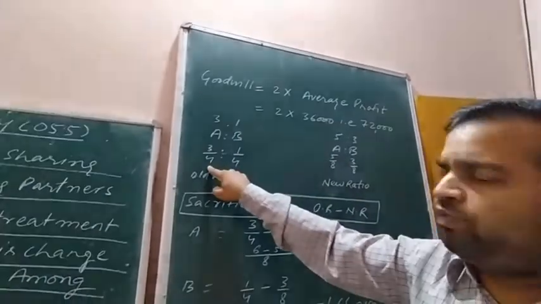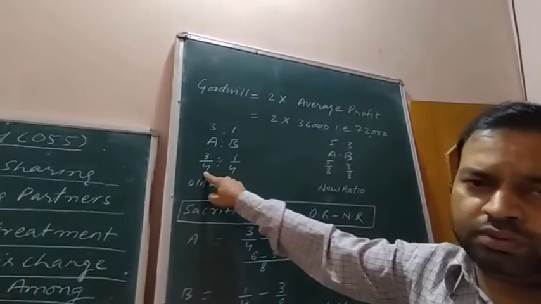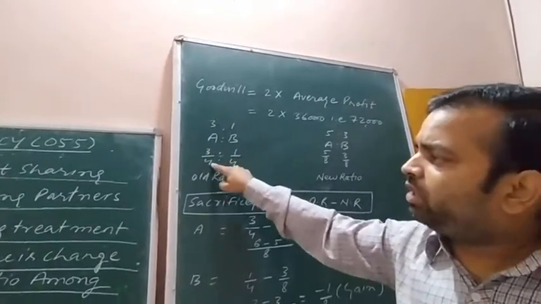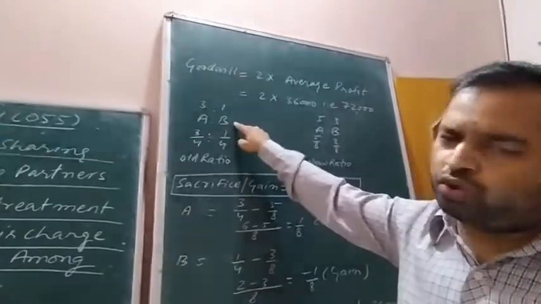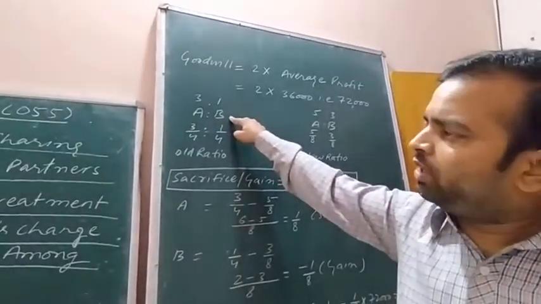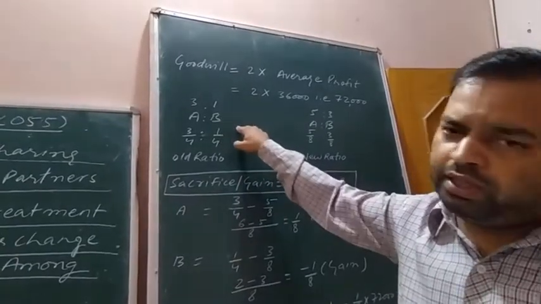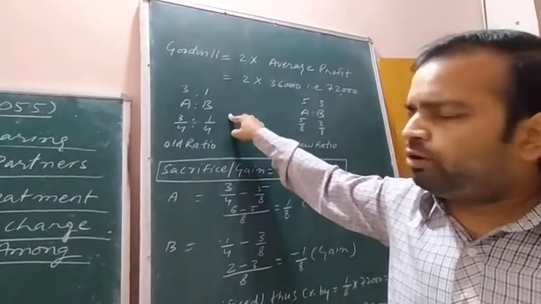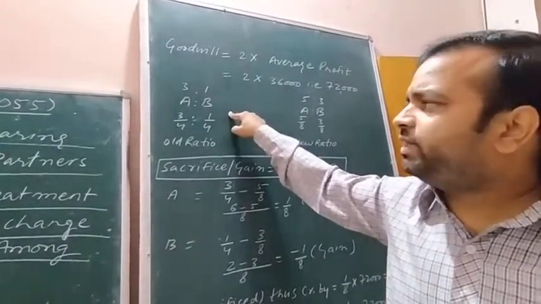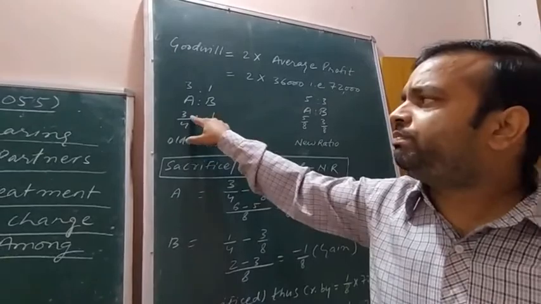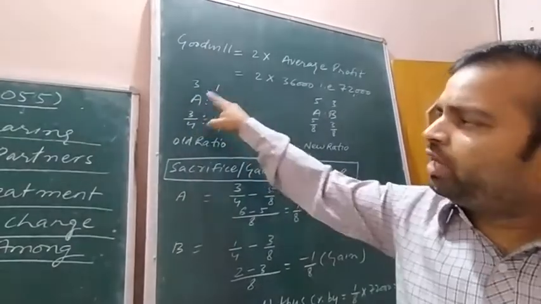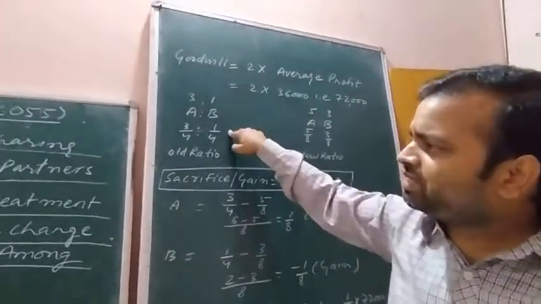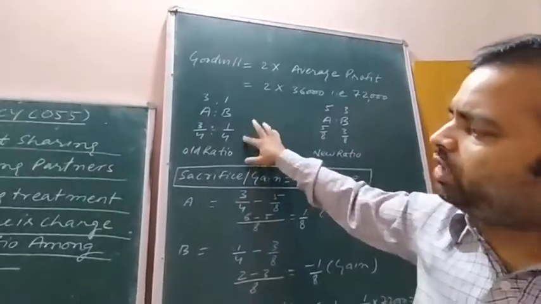Out of 4 parts of the total firm, 3 parts belong to A and 1 part belongs to B. Means when the profit or losses are to be divided between A and B, they are divided in 4 parts, 3 parts to A and 1 part to B. So this is the old profit sharing ratio between A and B.